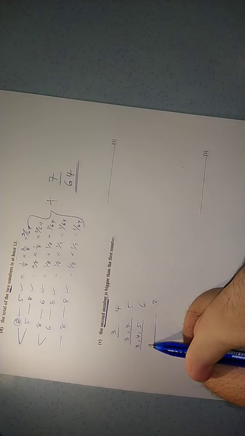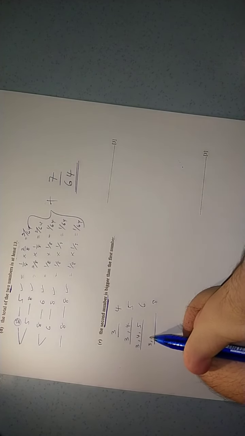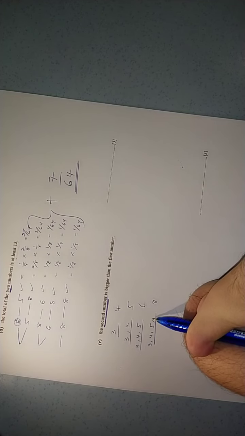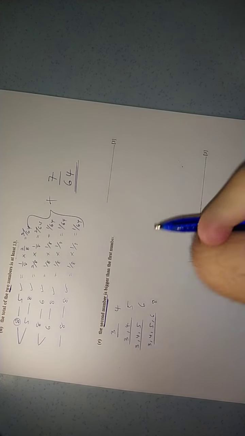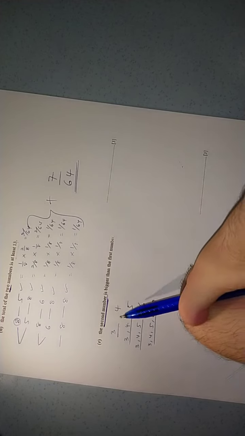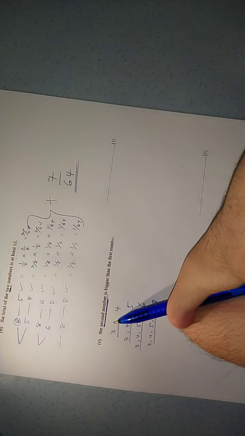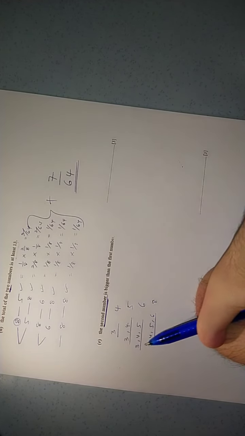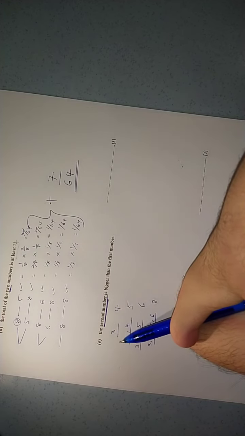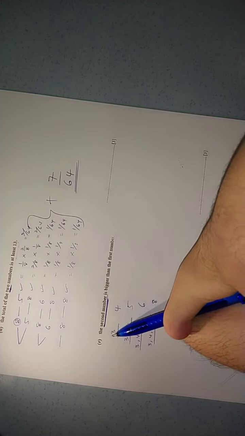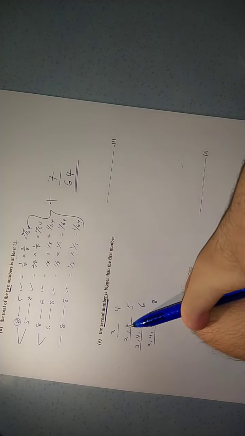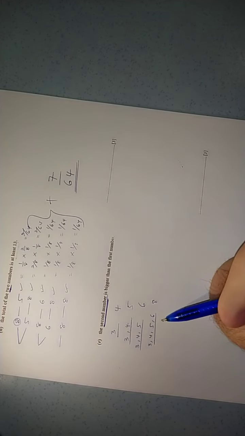Smaller than 8, it can be number 3, 4, 5, and 6. If you look over here, always remember, this is not the probability yet. This is just the illustration of the combinations. All of these numbers represent the numbers on the spinner.